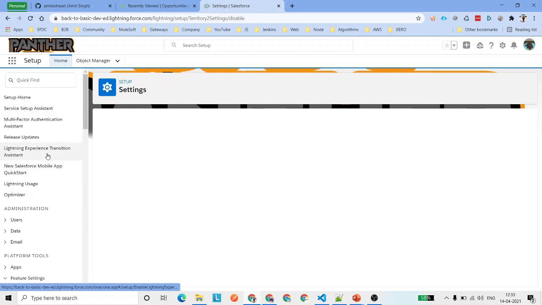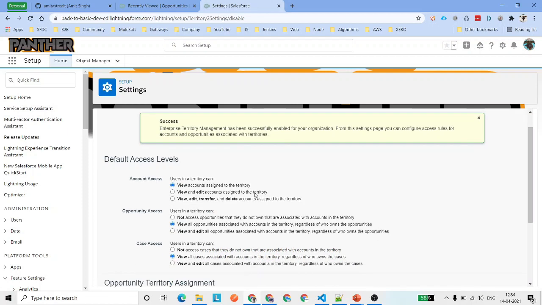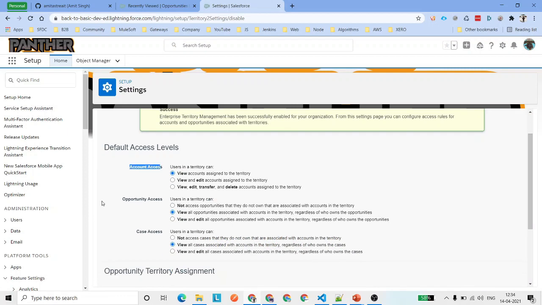As soon as you enable it, you will see this left panel get refreshed, and your page will also get refreshed with some radio buttons, and they will let you choose what sort of account access, opportunity access, or case access you are going to grant whenever any user is added under the territory. So you can either say view accounts assigned to the territories, or you can give view or edit permission to the accounts to all the users who are assigned to the territories.